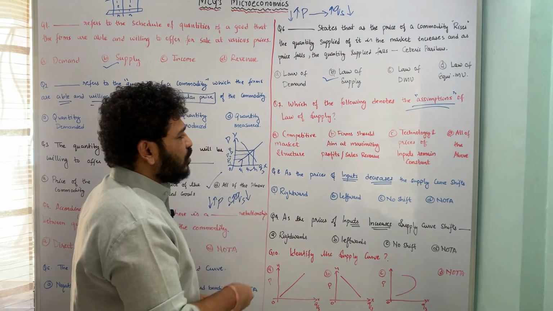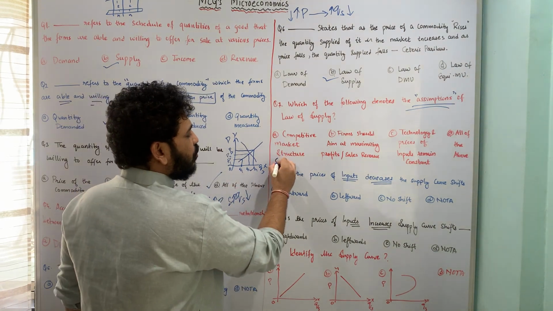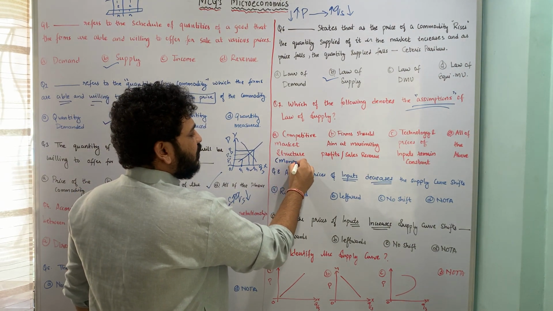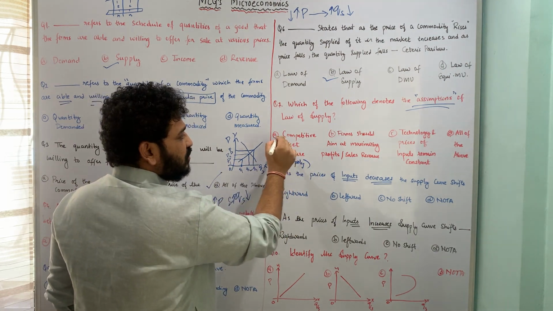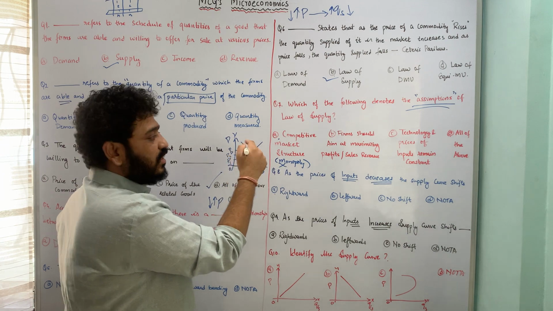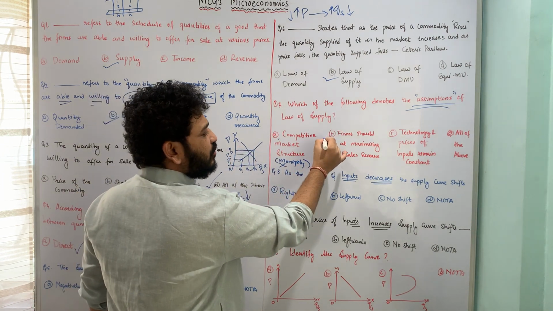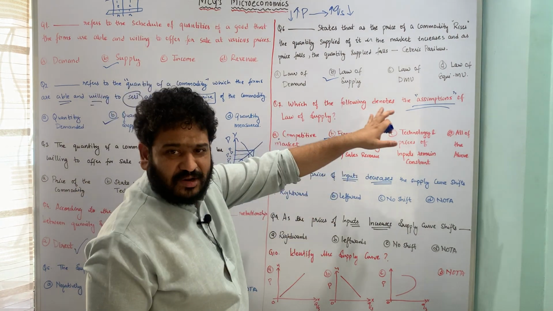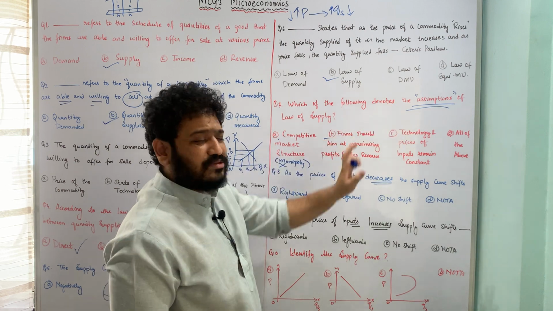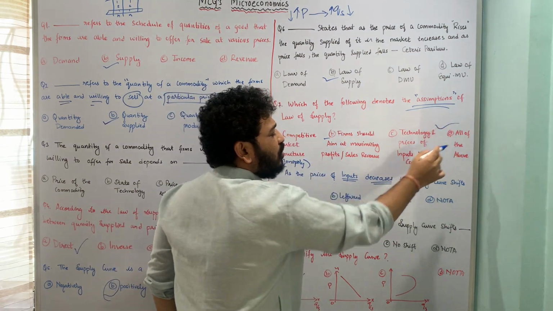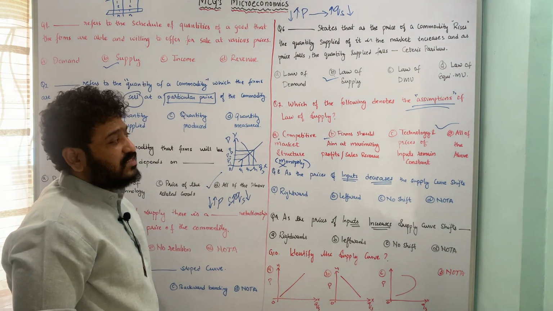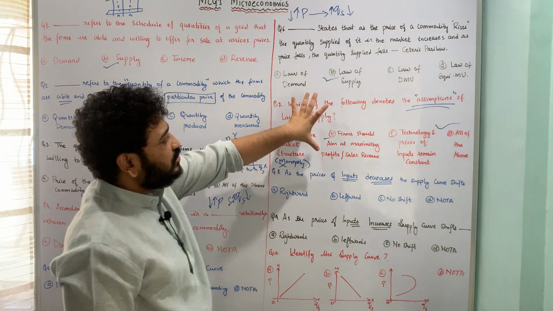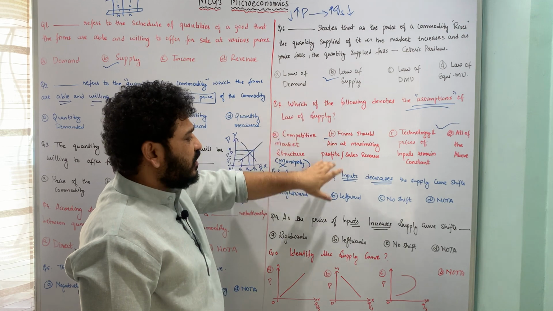So here if you look at it, competitive market structure, if at all there's a monopoly, the law of supply won't hold true. Yeah, so this is not the case. So competitive market structure has to be there. Second is firm should aim at maximizing profit. This is also true. Third is the technology and price of the inputs remain. That is also an assumption. So therefore here all of the above is the correct answer to this question, which talks about the assumptions of law of supply. I hope the question is pretty much clear. Let us now move to the next question.